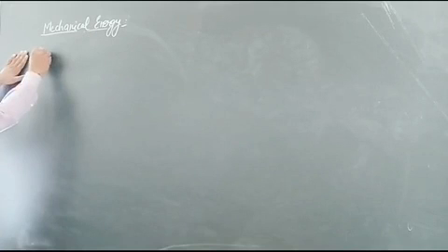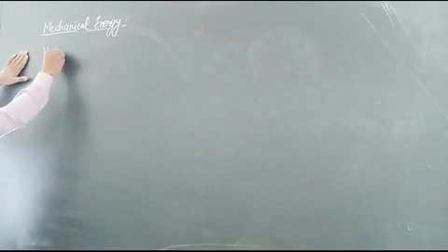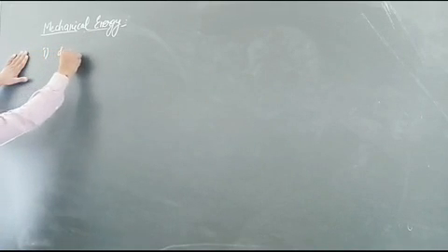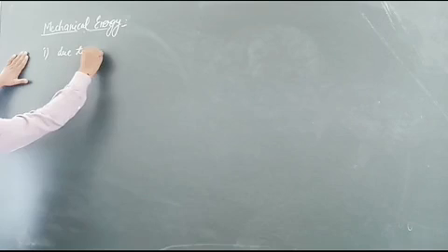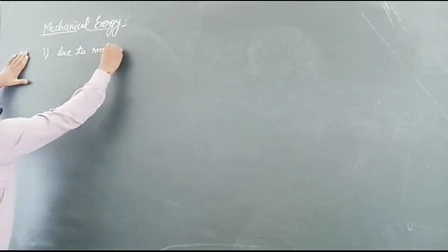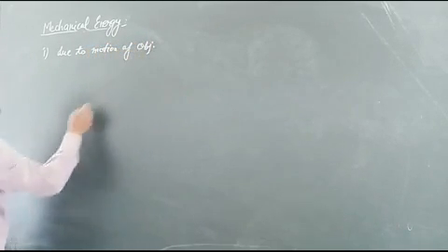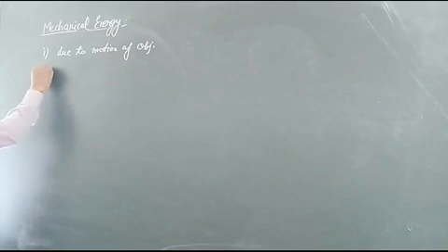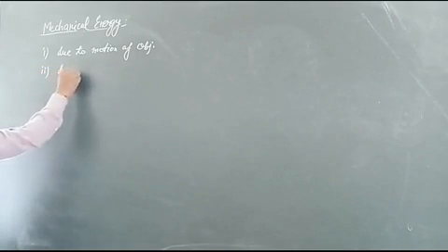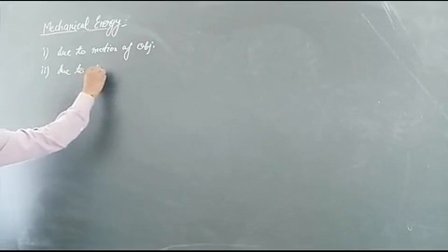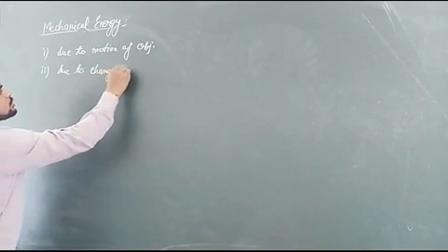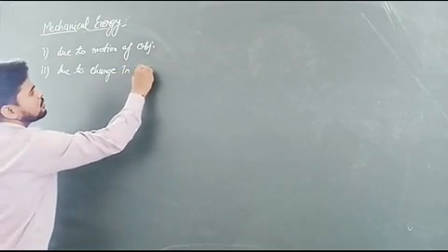First, due to motion of the object. Second, due to change in configuration.